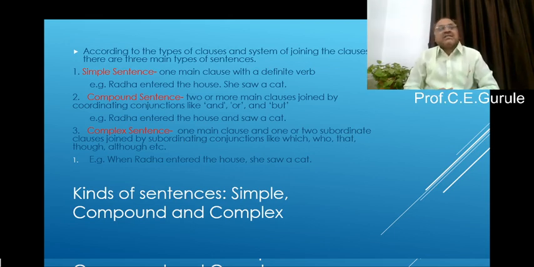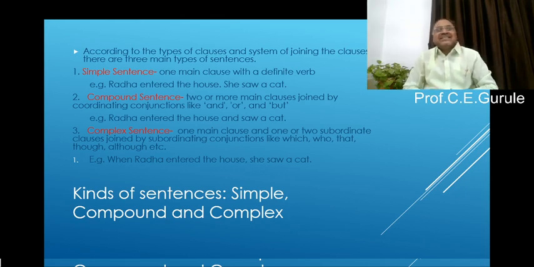The first one is the simple sentence. What is a simple sentence? Only one main clause with a finite verb is called a simple sentence. You can make your own simple sentences too, but the condition is that you have to use one and only one verb. I have given here two examples.